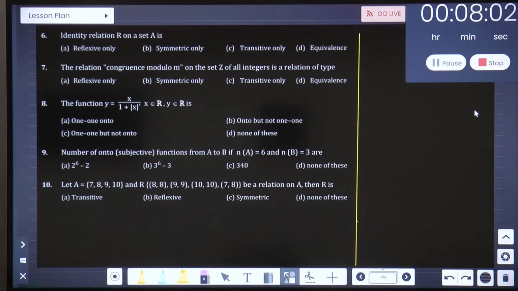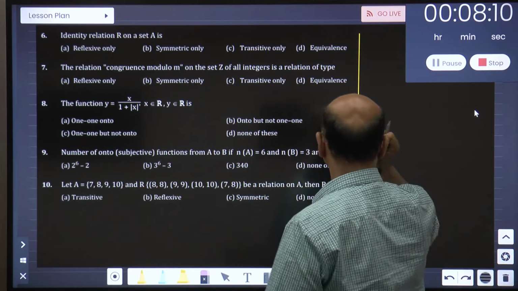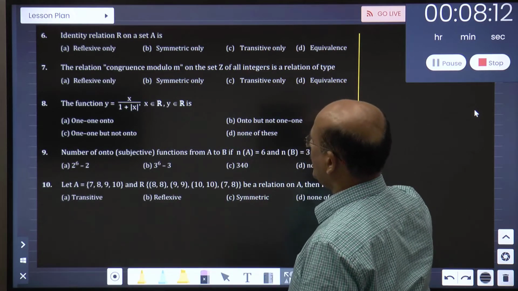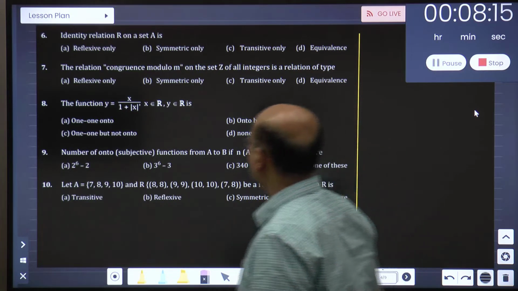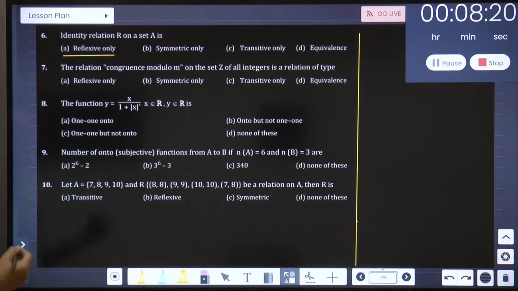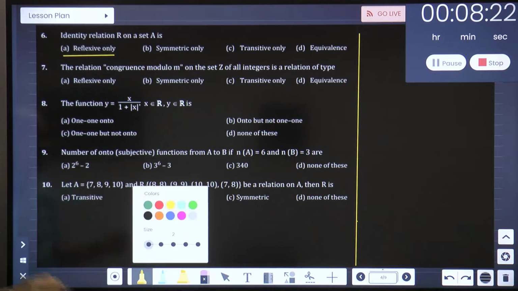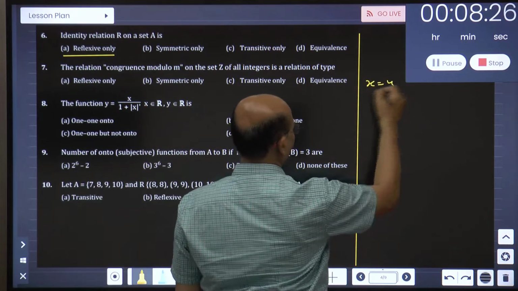Okay, I think I have given you enough time now. I think some of you must have already done some questions. So let us see the first question. Identity relation on set A. I will just tell you, it is nothing but reflexive. You might ask me, sir, what is the reason? Now when I say identity relation, what do I mean? x is equal to y. This is an identity function.